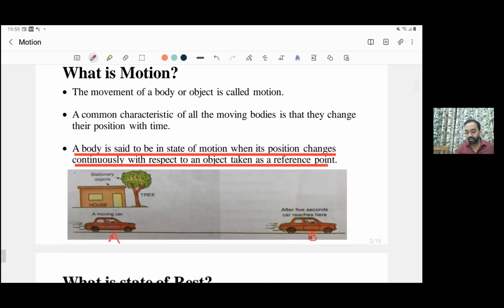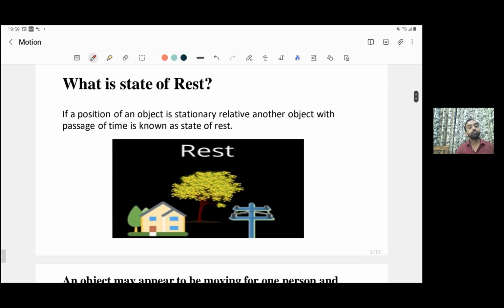In a similar way, let's see how we can define the state of rest. If the position of an object is stationary relative to another object with the passage of time, then we can say that body is in a state of rest. For example, if we say the house is in a state of rest with respect to a tree, it means the position of the house is stationary with respect to the tree with the passage of time. So this is how we can define a state of motion and a state of rest.